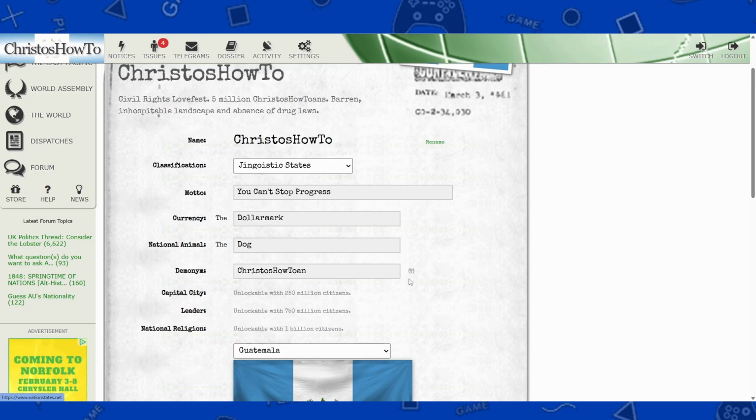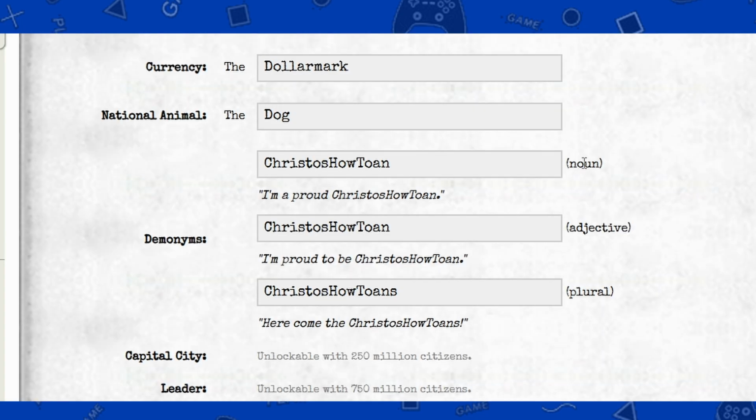If we click here on this question mark, you will see that this option expands, and it'll give you an example of how the name goes. So like America is American or Americans. Like British is like British. So that's what this is.